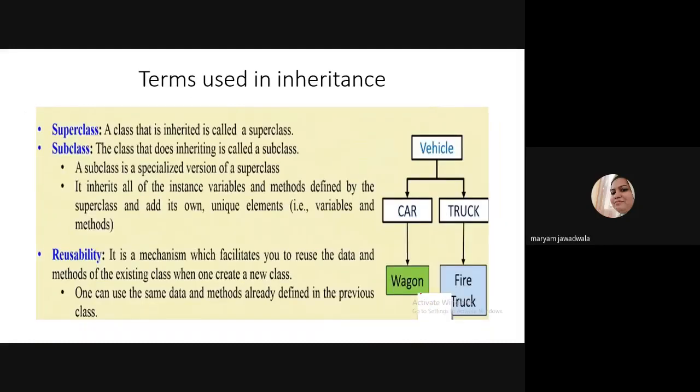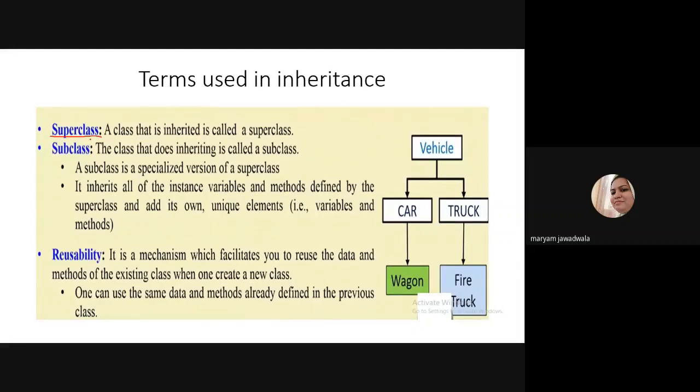There are some terms which we can use in inheritance for a Java program. The first term is superclass. A class that is inherited is called a superclass. So a superclass is nothing but the base class, the root of the hierarchy. Some other classes inherit the properties of the superclass.